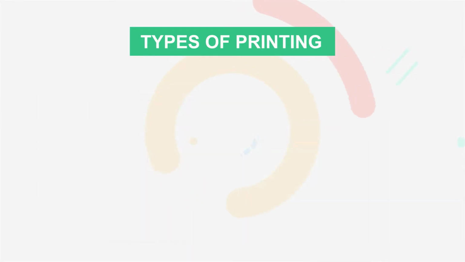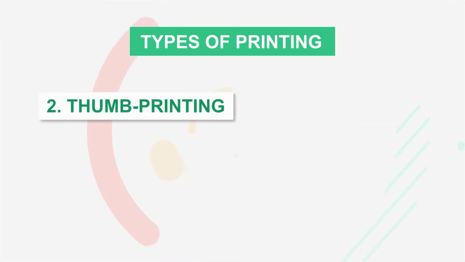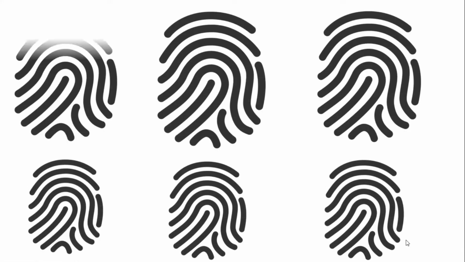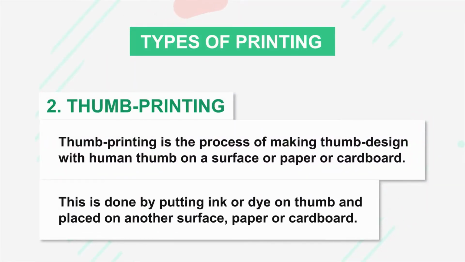Number 2, thumb printing is the process of making thumb design. Thumb printing is the process of making thumb design with human thumb on a surface or paper or cardboard. This is done by putting ink or dye on thumb and placed on another surface.